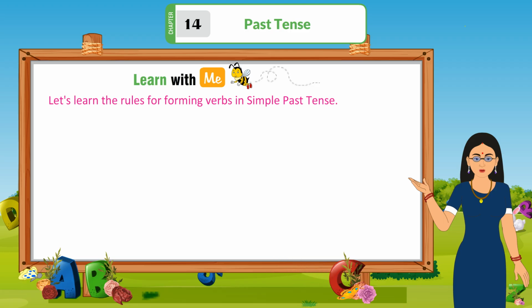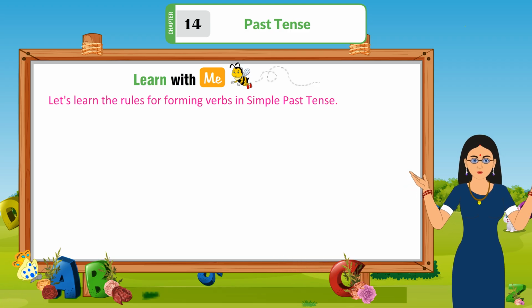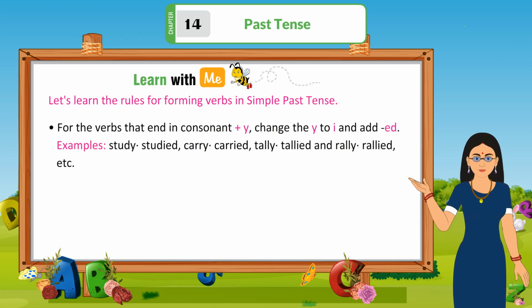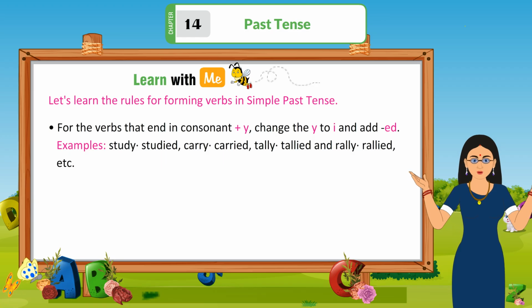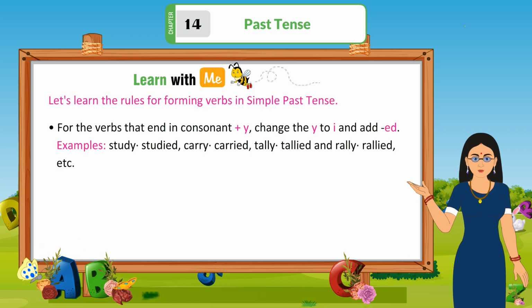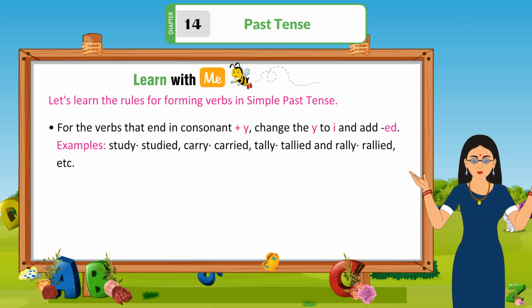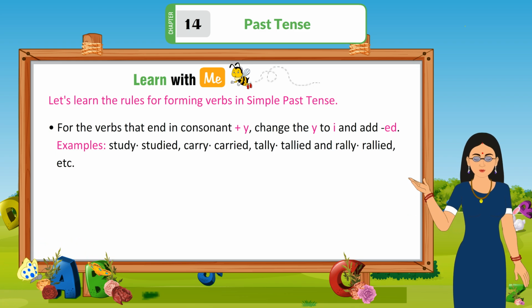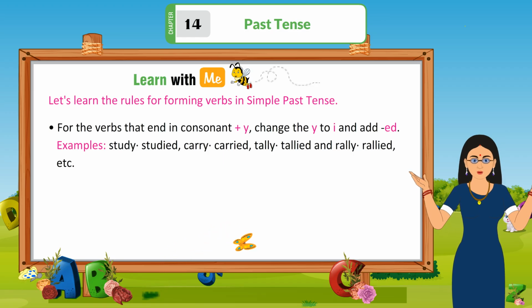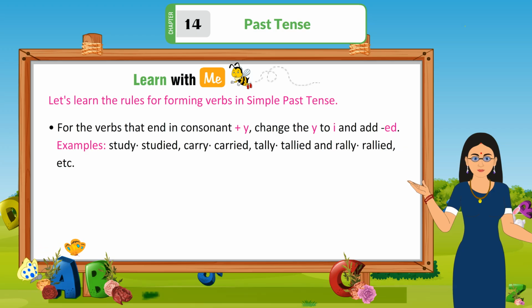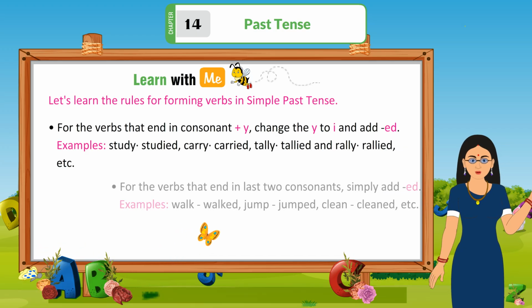Let's learn the rules for forming verbs in simple past tense. For the verbs that end in consonant plus y, change the y to i and add ed. Examples: study, studied; carry, carried; tally, tallied; and rally, rallied, etc.